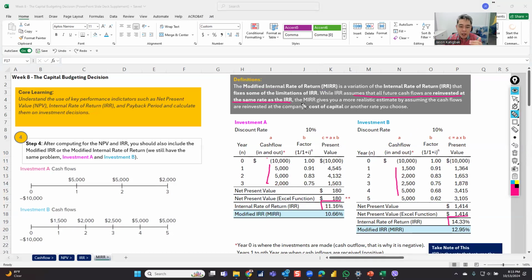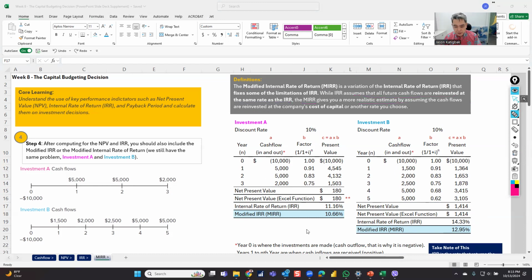But the MIRR gives you a realistic estimate, assuming that the cash flows are reinvested at the company's cost of capital, because you might not realize this 11.16 for A or 14.33 for B. So that's why there's an MIRR.